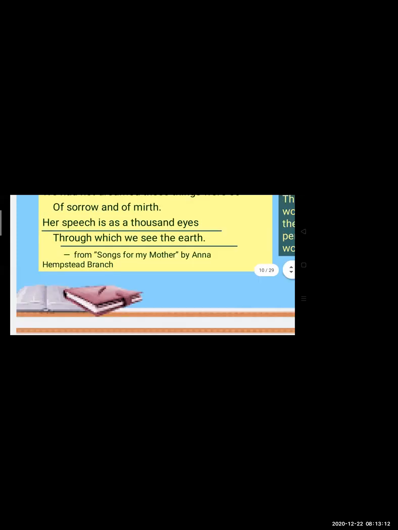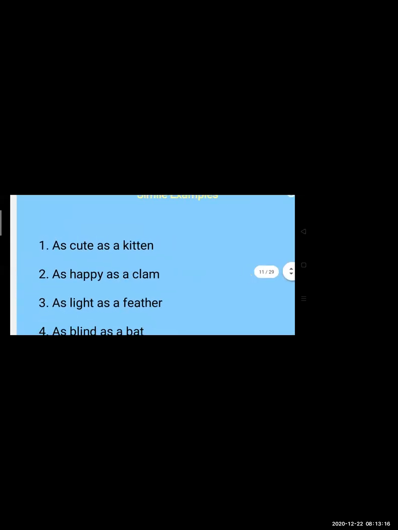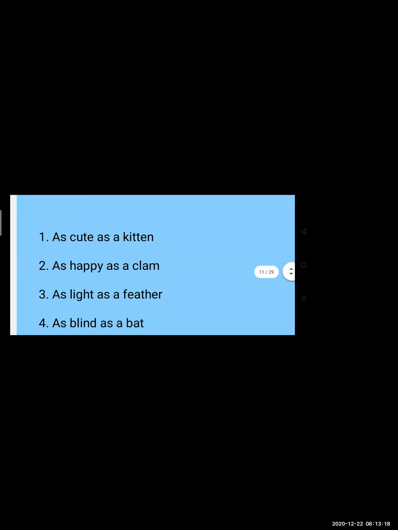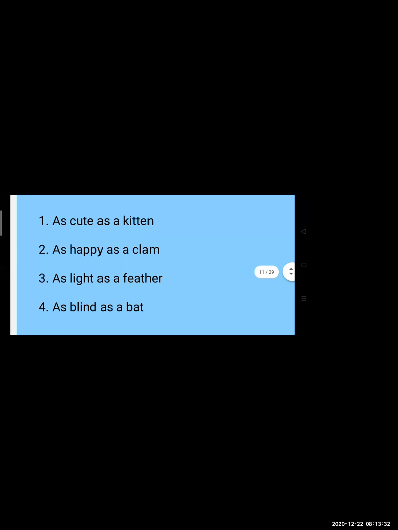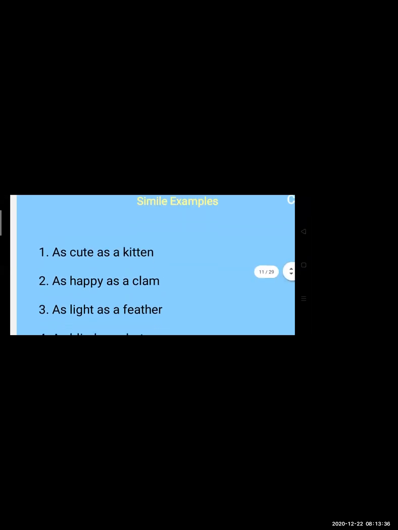Over here, this is a similar example. There are some more examples. As cute as a kitten. Over here again, someone is being referred to as cute as a kitten. Second sentence, as happy as a clam, as light as a feather, as blind as a bat. So these were some examples of simile.